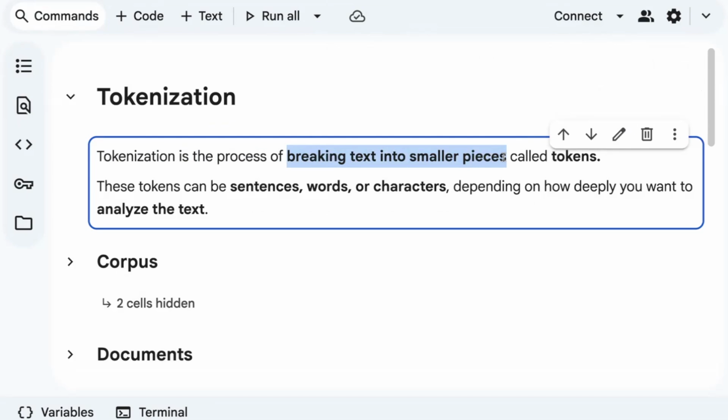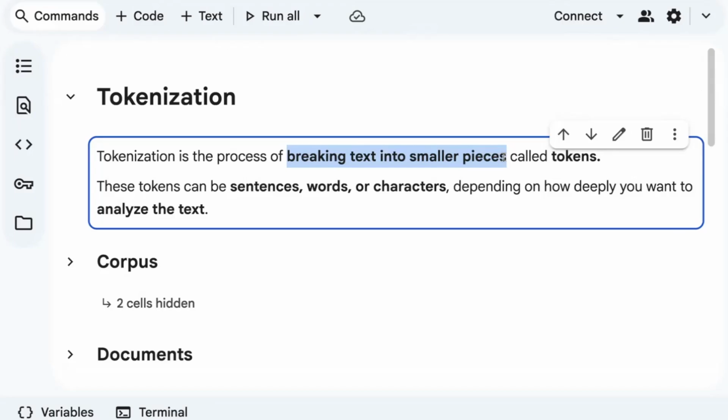Let's say you are given a document, and if you pass the entire document, your model will not understand. So you have to break it into smaller pieces. We call them tokens. And these tokens can be sentences, words, or characters, depending on how deeply you want to analyze the text.